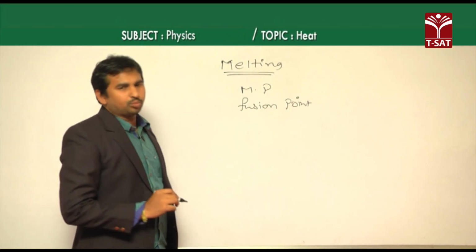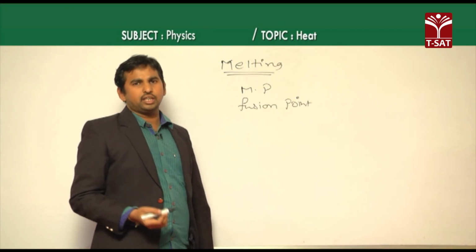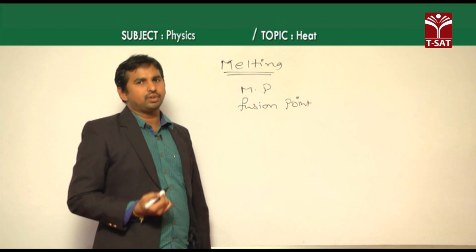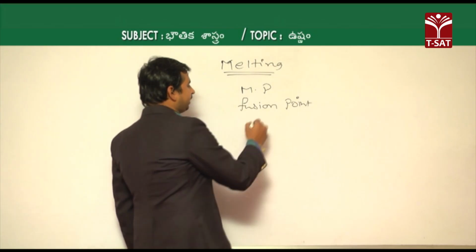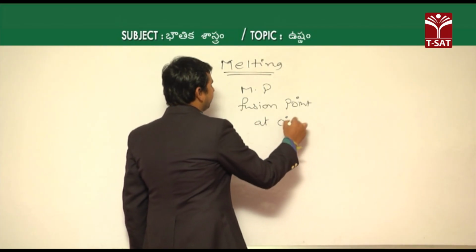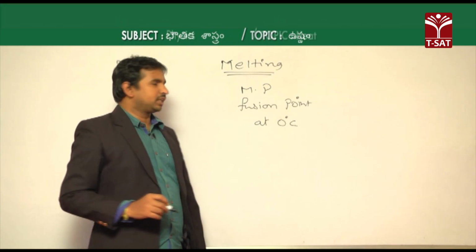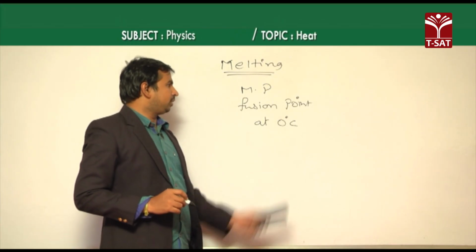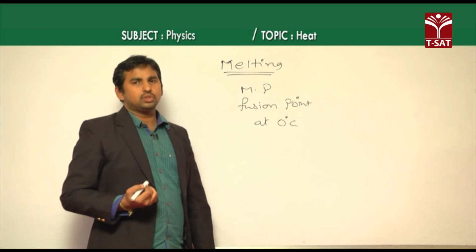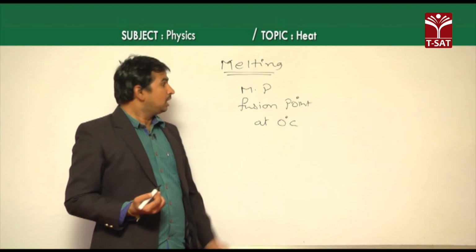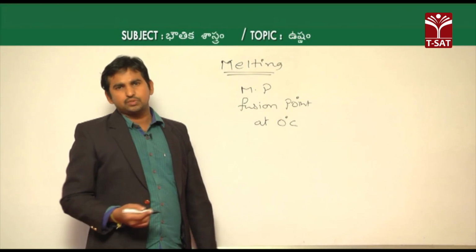For example, if you take the case of ice, which is a solid phase, during melting it converts into water, which is a liquid phase. This process of melting of ice takes place only at 0 degrees Celsius, at normal temperature and standard pressure. The fusion point or the melting point for ice is about 0 degrees Celsius. So, the melting process takes place only at a constant temperature.